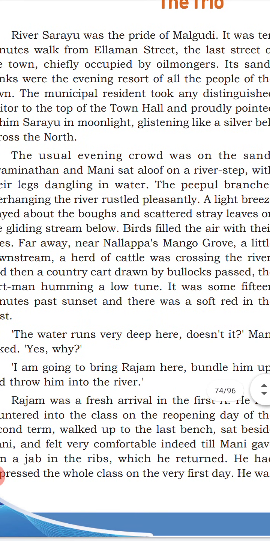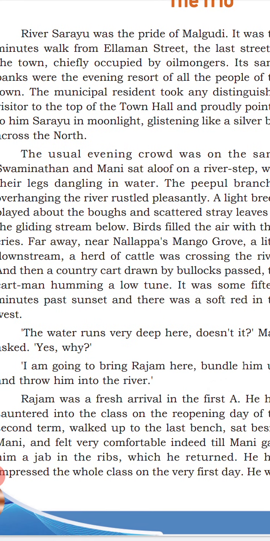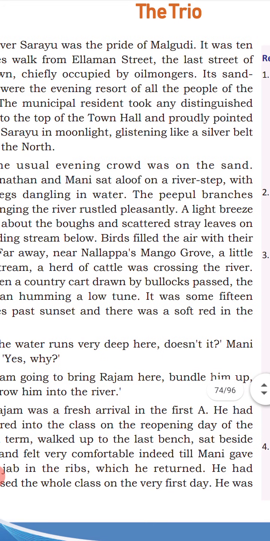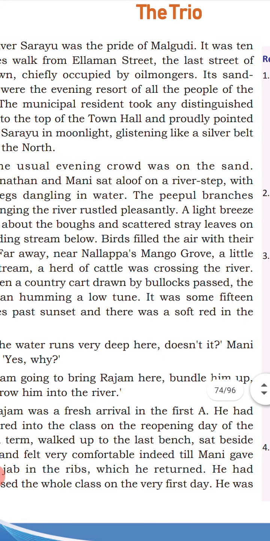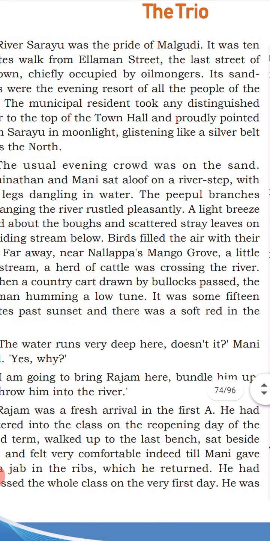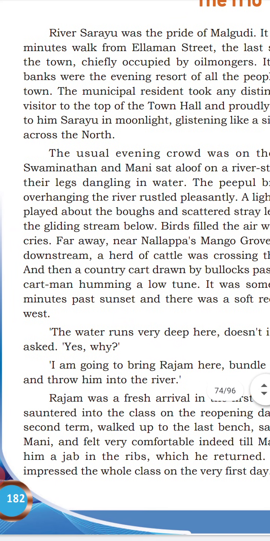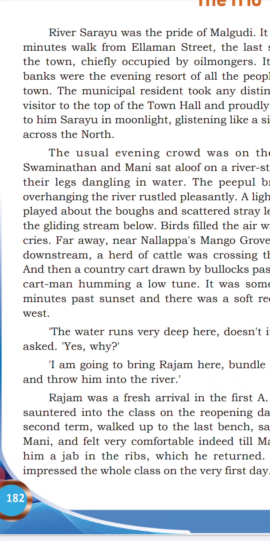Remember the two important characters. First one Swaminathan and second one Mani sat aloof on the river step. Aloof means alone, not discussing, just quiet, with their legs dangling in water. The legs are put in water and they are sitting on the bank of the river.